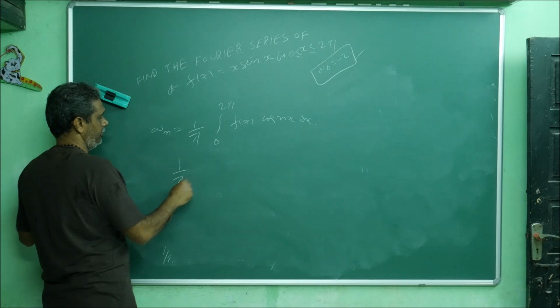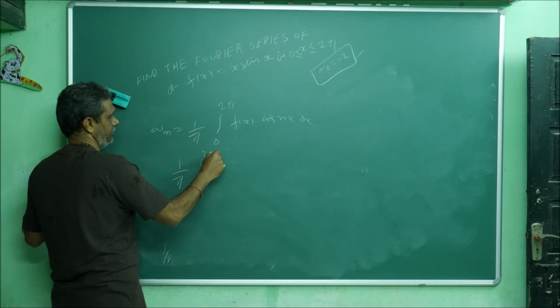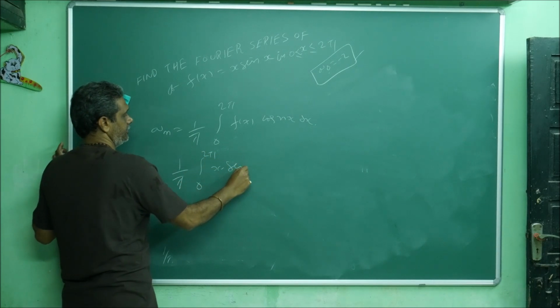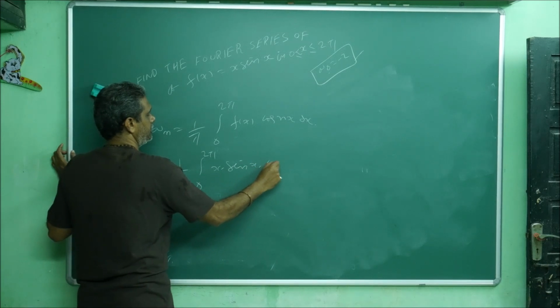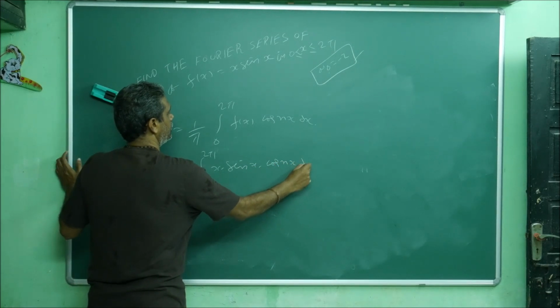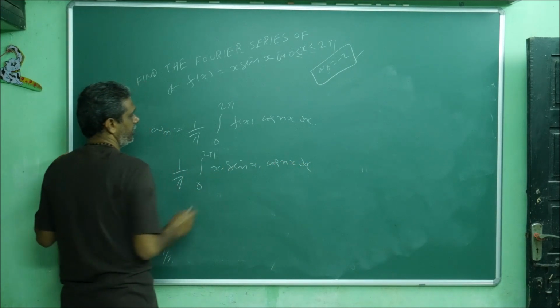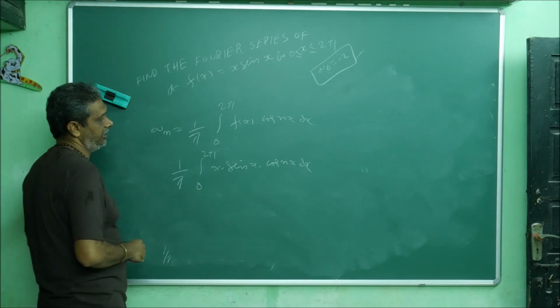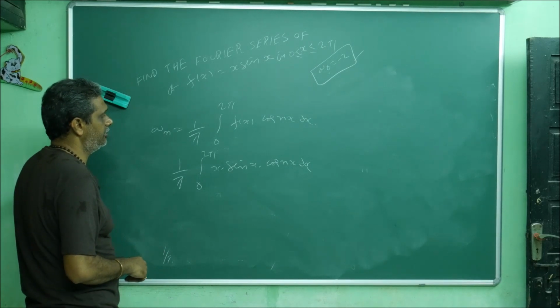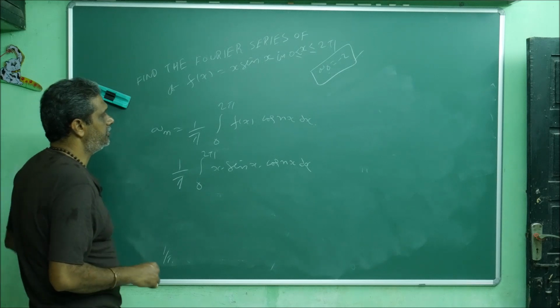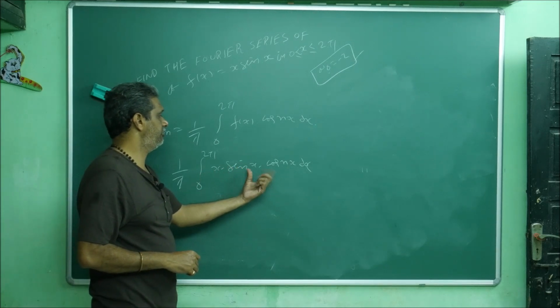Then 1 by pi, who is my f of x? x sin x cos nx. So x into sin x I can attack, x into cos nx I can attack, but sin x into cos nx is somewhat of a headache. So I will use a formula here. These two I will take as one block.